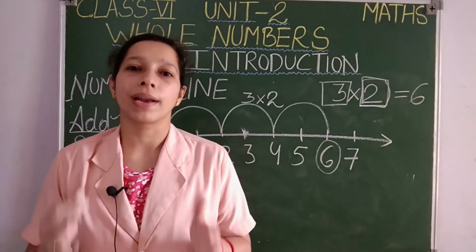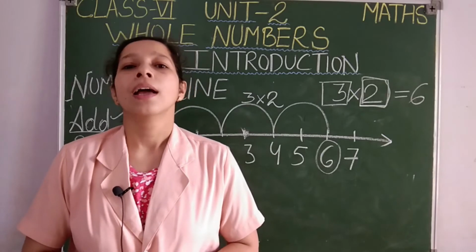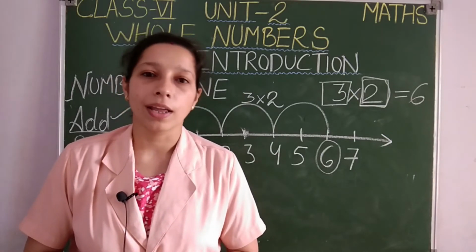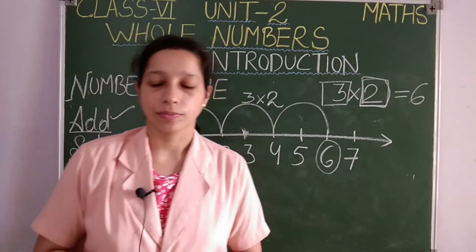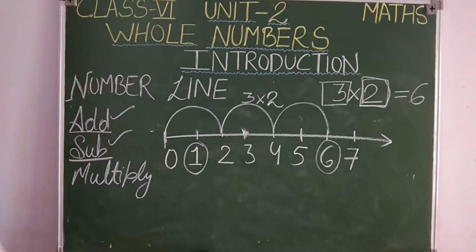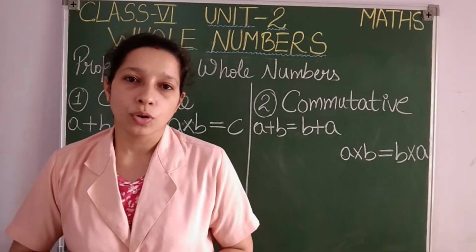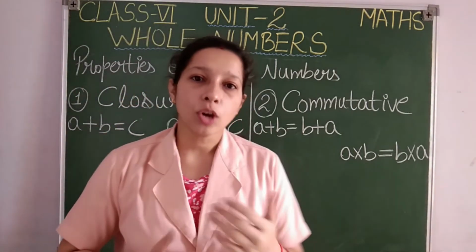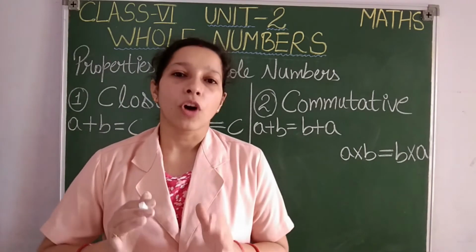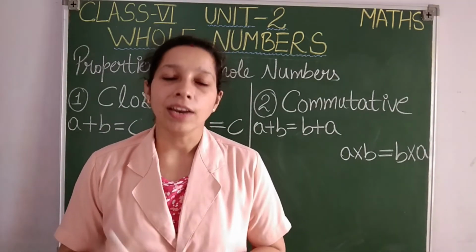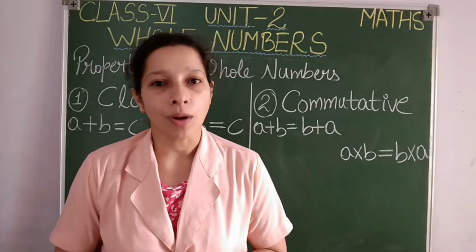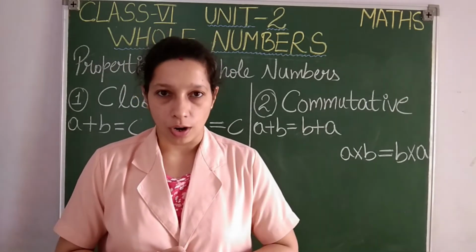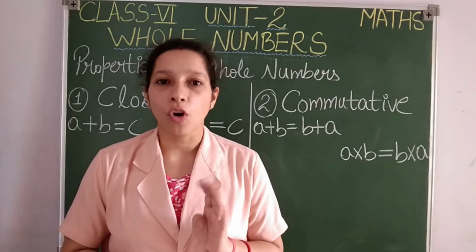Okay, so I hope the number line topic is also clear to you. Now let us move to our next topic, that is properties of whole numbers. So students, properties of whole numbers. Why will you use these properties? For making the calculations easier, we can use these properties on whole numbers. Okay, there are 4 properties of whole numbers, students. How many properties? 4 properties.